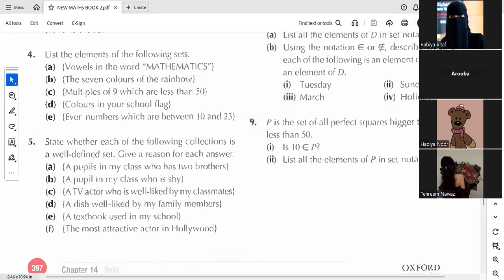We have question 4 now. Look at the question. This is again same as question 3. We just need to list down all the elements of the following set. Look at part A now and tell me your answer. We have already done the same type of questions in question 3. So now you have to do this question 4 by yourself. Look at part A and tell me your answer.